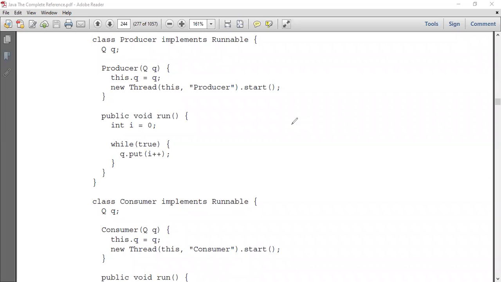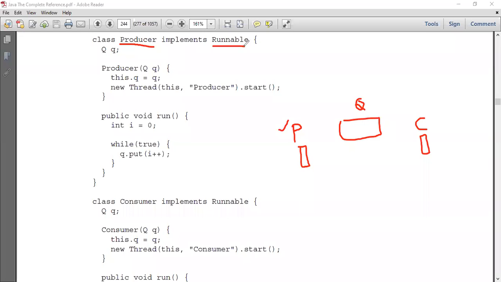So let me draw the diagram again. We have a producer, we have a queue, and we have a consumer. As I said, producer is a thread and consumer is a thread. Let us start with the producer. I need to write a class called producer, which implements the runnable interface.